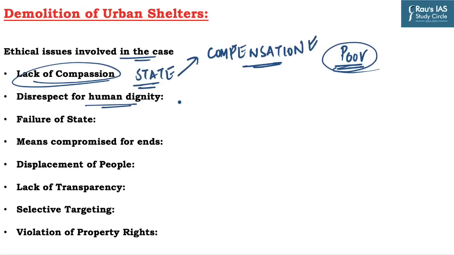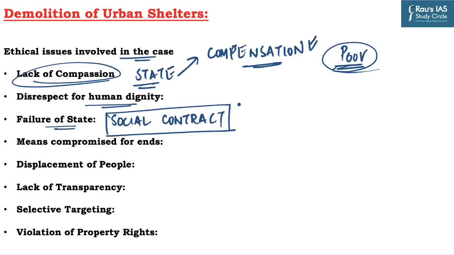As we all know, the basic elements of human dignity are food, shelter and clothing, and when a state or non-state actor compels someone to become homeless, this amounts to disrespecting their human dignity. The third one is failure of the state. As we are aware, there is a social contract between the government and the people who are being governed, in which the state is morally and legally obliged to ensure the welfare of the people. And by such a demolition drive, the state is going against its obligations under the social contract.